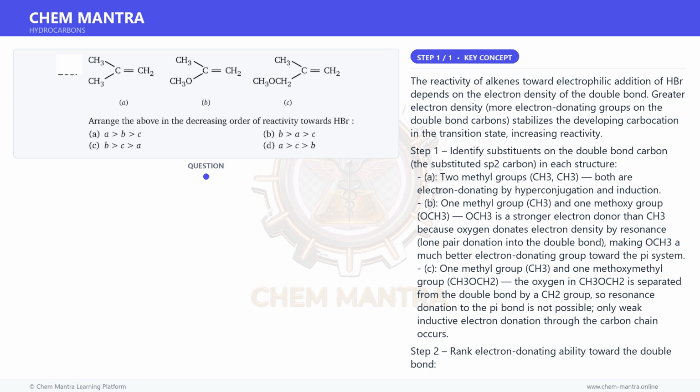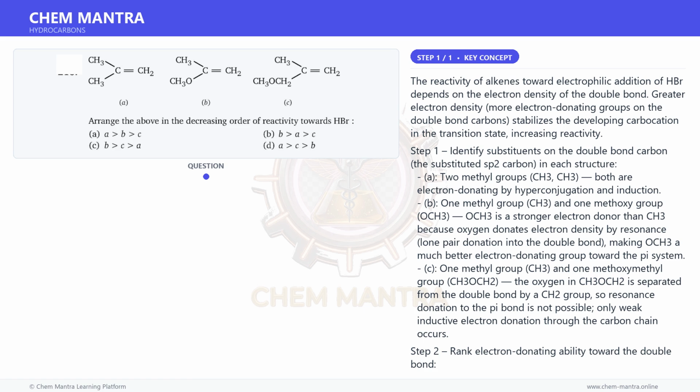B: 1 methyl group, CH3, and 1 methoxy group, OCH3. OCH3 is a stronger electron donor than CH3 because oxygen donates electron density by resonance, lone pair donation into the double bond, making OCH3 a much better electron-donating group toward the pi system.